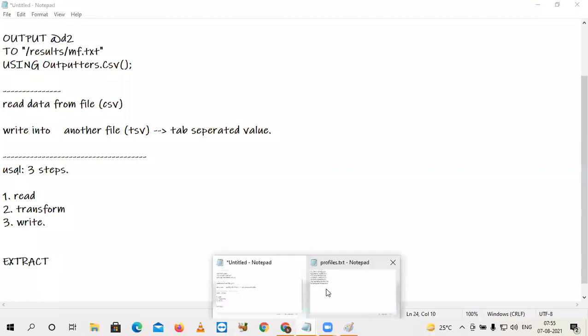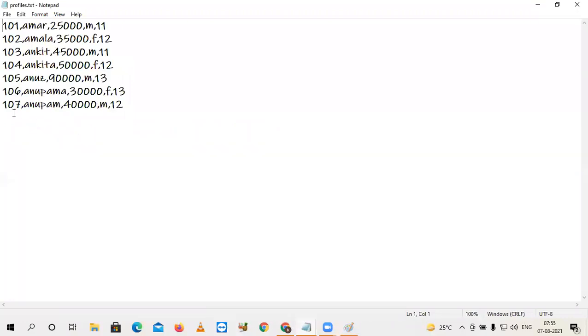Please check this file. I have totally 5 fields here: ID, name, salary, gender, and then department number. But luckily this file does not have any header. If the file has a header for the fields, how to deal with it, after a few minutes I will explain that. So simply let's work with this plain file.